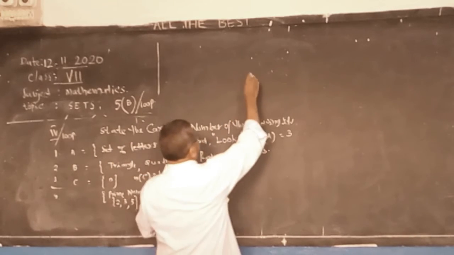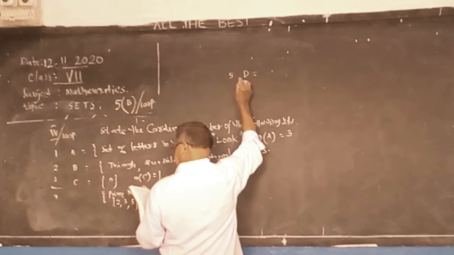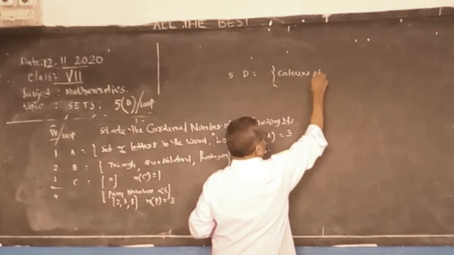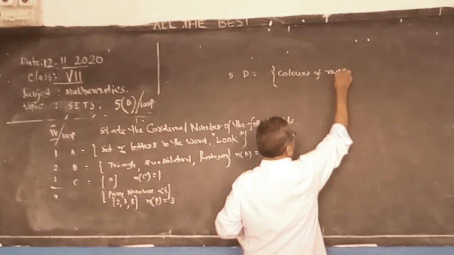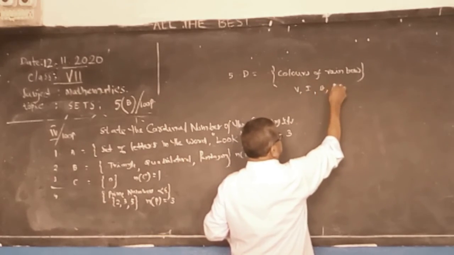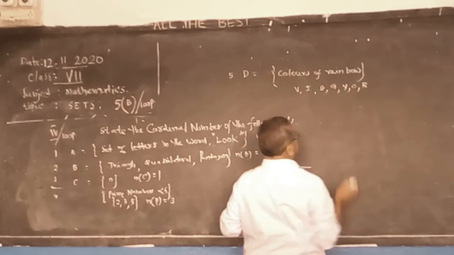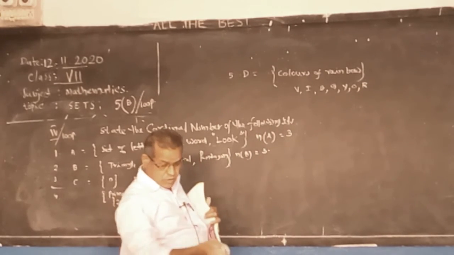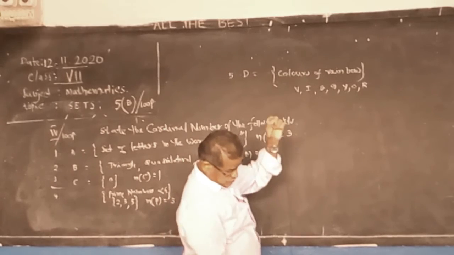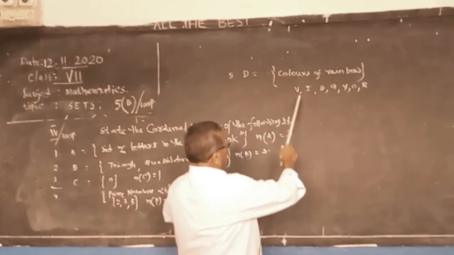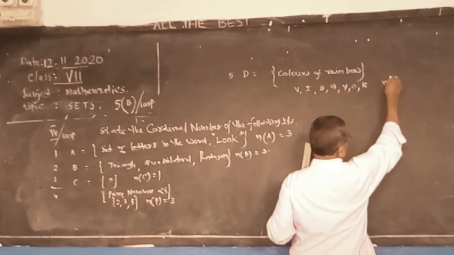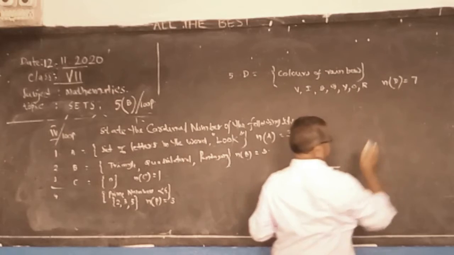Fourth, fifth, D. Colors of rainbow. Colors of rainbow we know which are V, I, B, G, Y, O, R. Count. 1, 2, 3, 4, 5, 6, 7. So 7 colors are there. So n of D is 7.